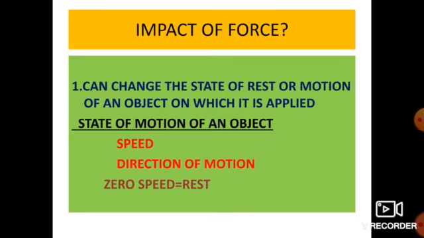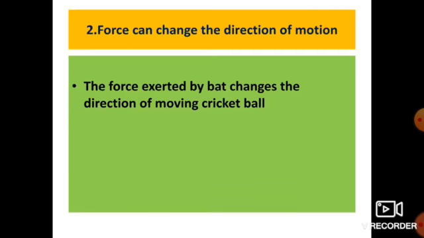And what are the impacts of forces? First one, force can change the state of rest or motion of an object on which it is applied. State of motion of an object is applied to three categories: one is speed, second one direction of motion, and third one speed. What are the examples of change of state? Pushing a box, pulling a door, and a car race. So these are the impacts of forces.